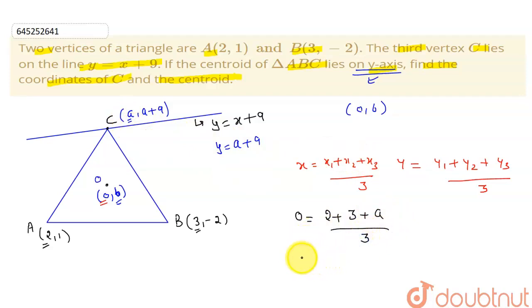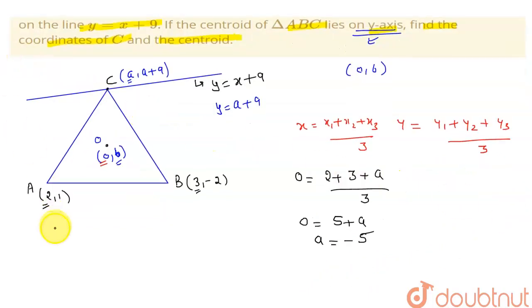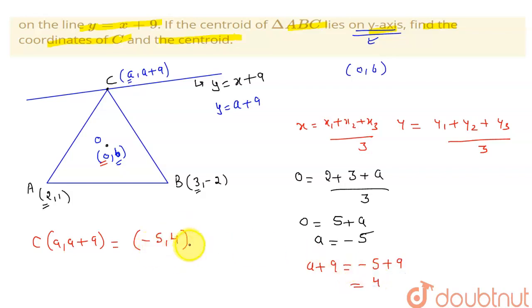Cross multiplying, this gives 0 equal to 5 plus a, so a is equal to minus 5. So the coordinates of point C, which are (a, a plus 9), will be (-5, -5 plus 9), that is (-5, 4). So the coordinates of the third vertex are (-5, 4).